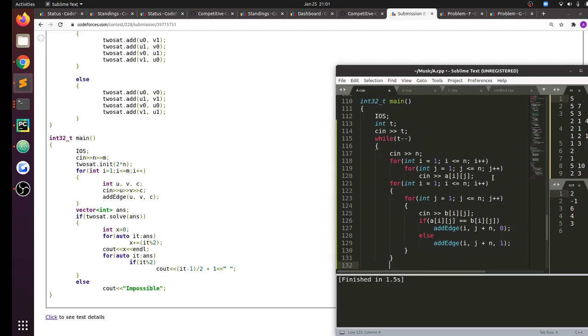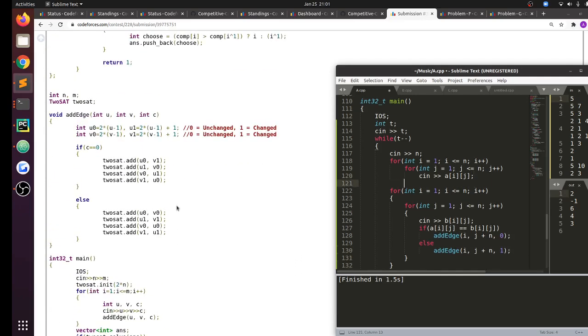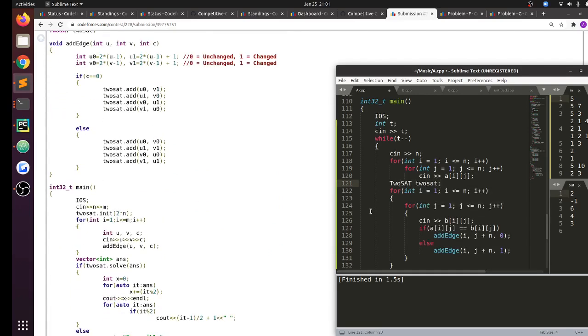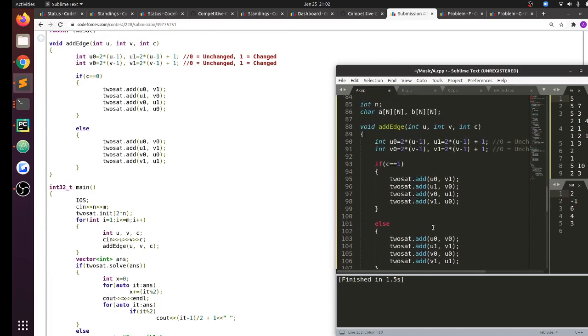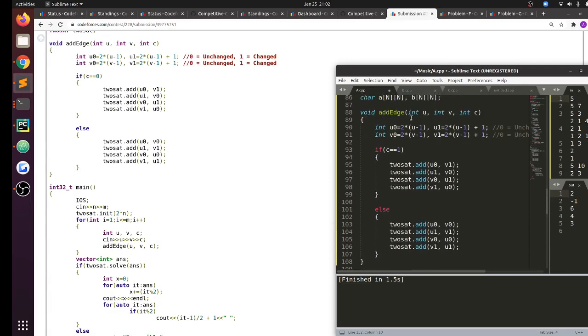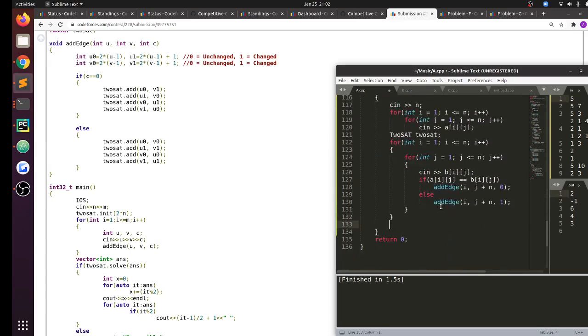And yeah, so I have 2SAT. Okay. So add edge in this 2SAT and just check if a solution exists or not.